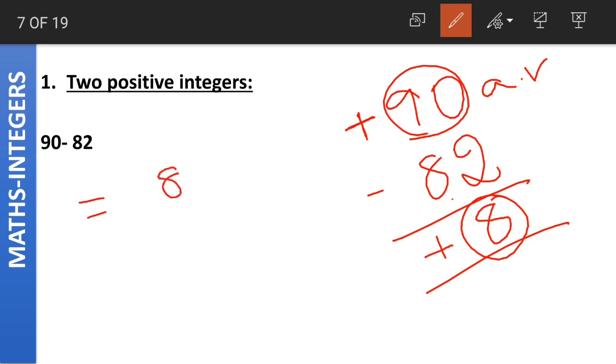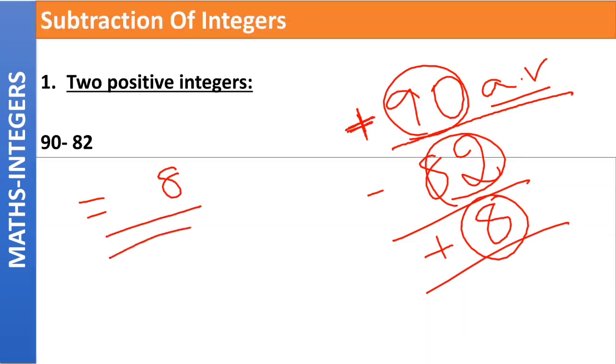Is it clear? We subtracted the smaller absolute value from the larger absolute value, and then we put the same sign as the number with the larger absolute value. The number with larger absolute value is 90. It is a positive integer, so the answer will also be a positive integer.